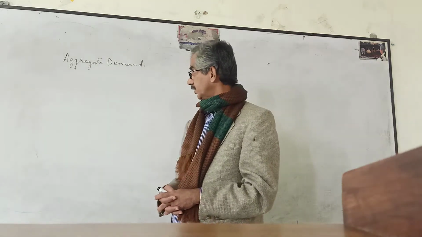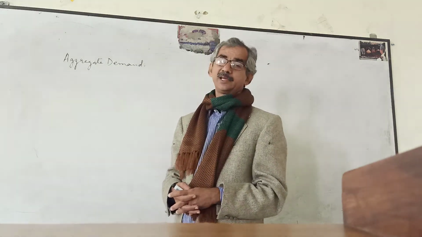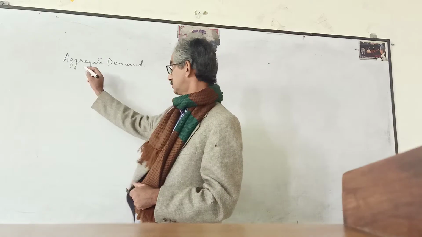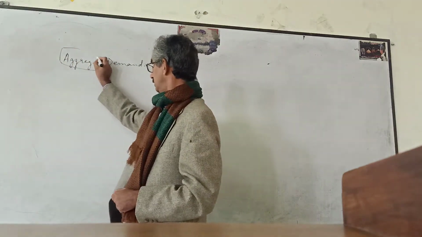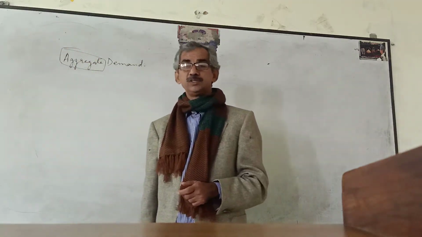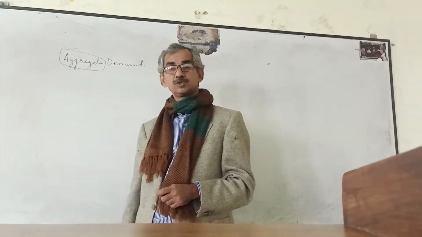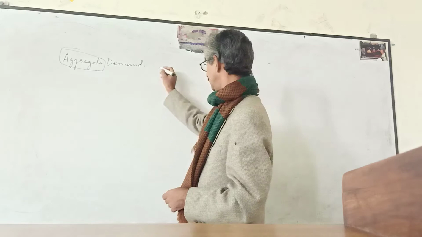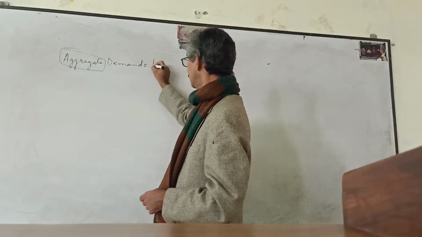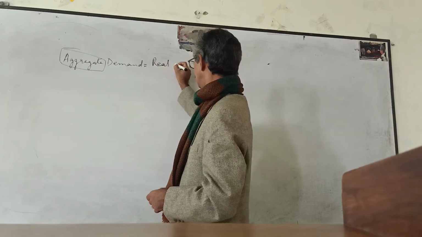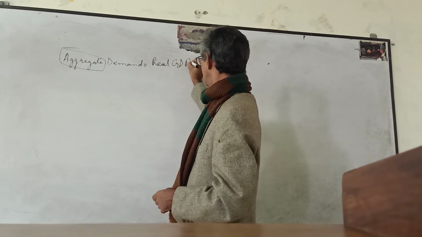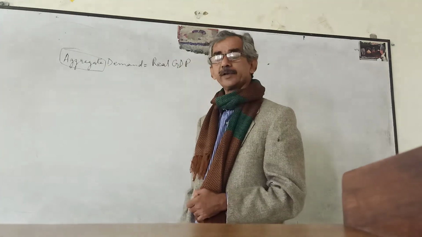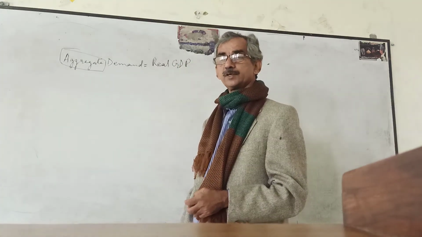In the same way, when we are talking about aggregate demand, the term aggregate means the total. Whenever we use the term aggregate demand, we are talking about the GDP of a country. This is the real GDP, or gross domestic product, the total output of a country.